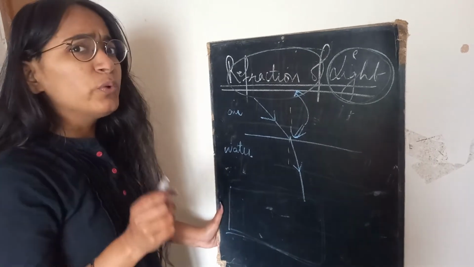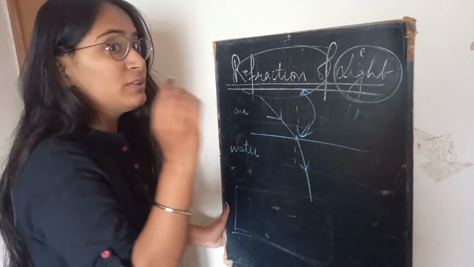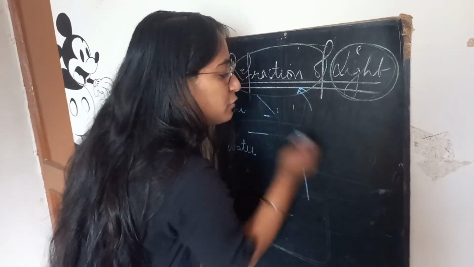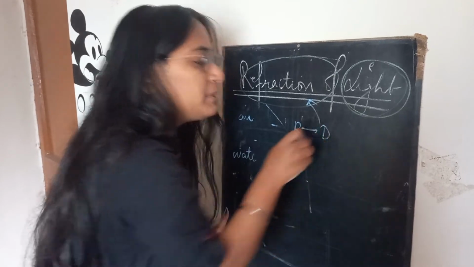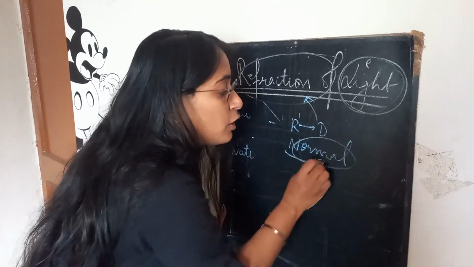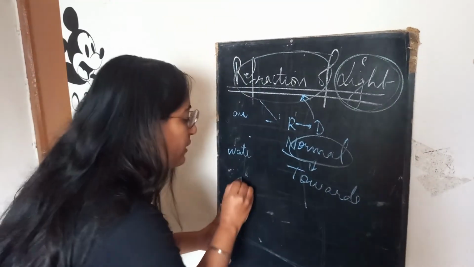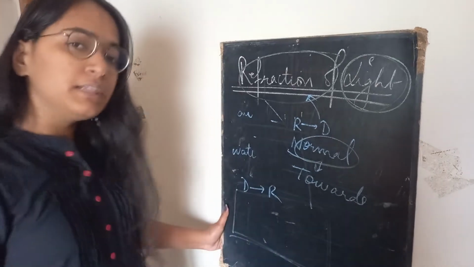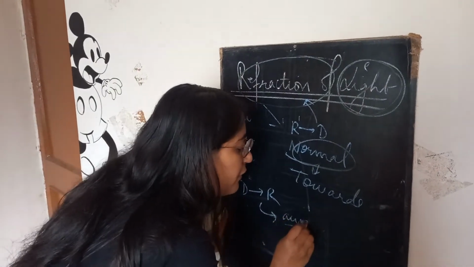Will the light always be bent towards the normal? No. There is a basic criteria that we need to know. Whenever the light moves from rarer to denser medium, the light will move towards normal. And when the light moves from denser to rarer medium, the light will move away from normal.